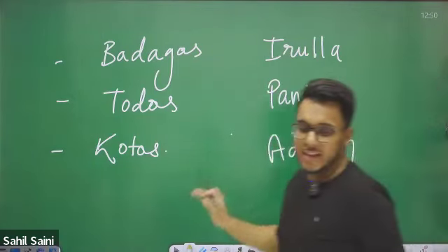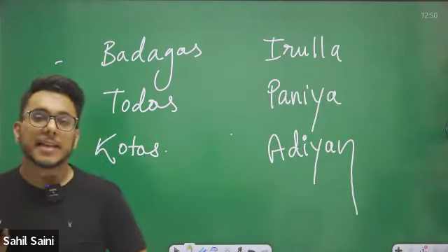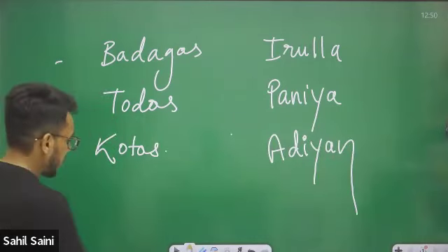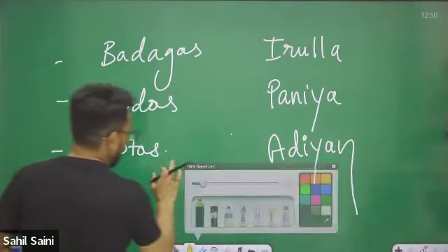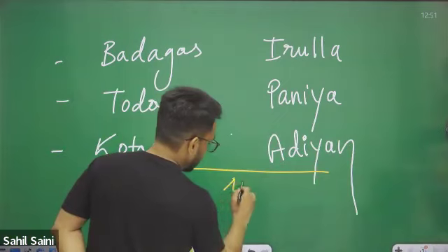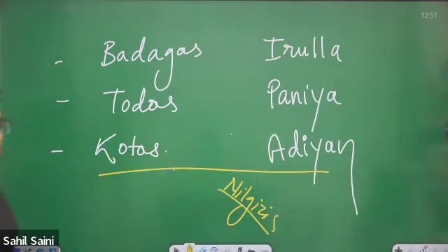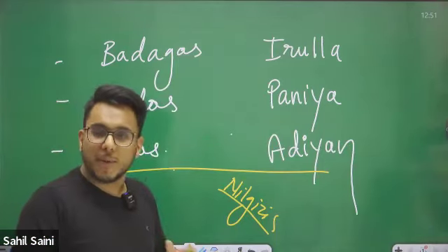Okay. So these are some important tribes of Nilgiris. Important tribes of Nilgiris. Fine. I hope it is clear to everyone.